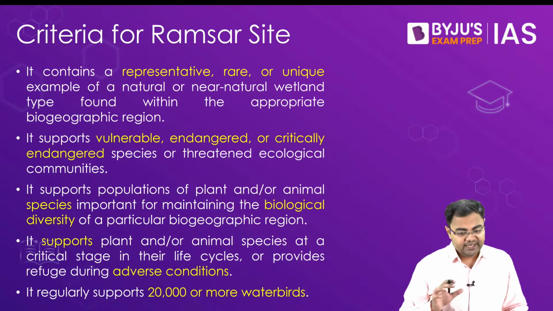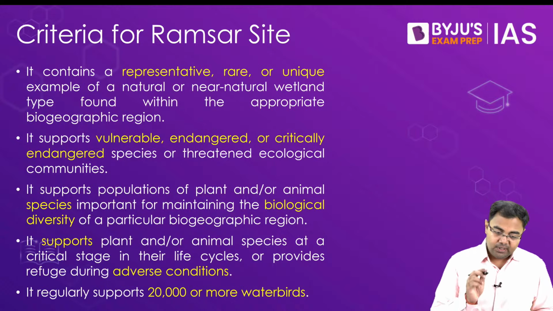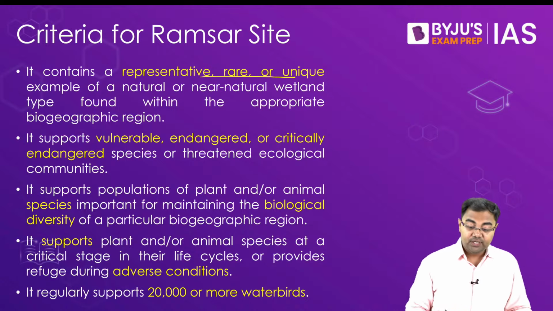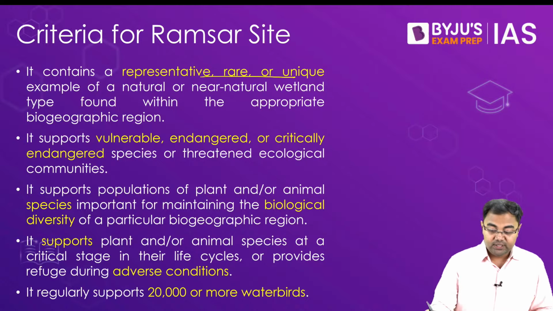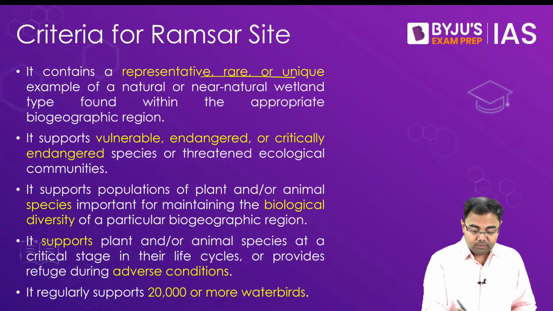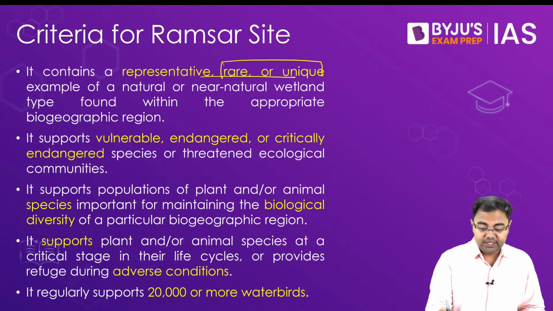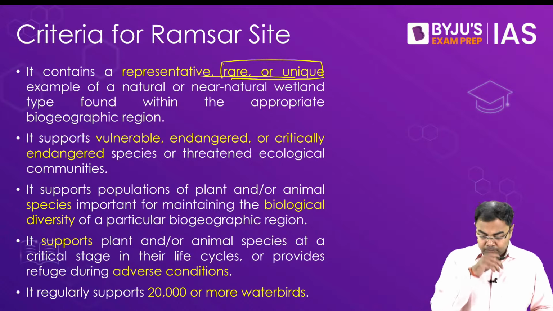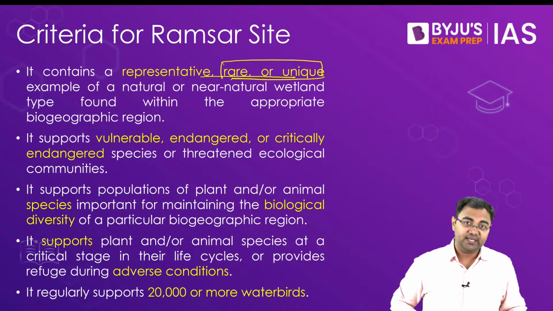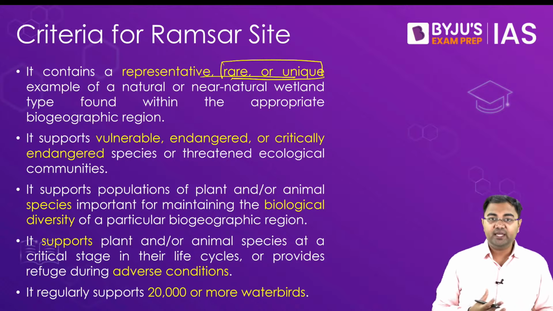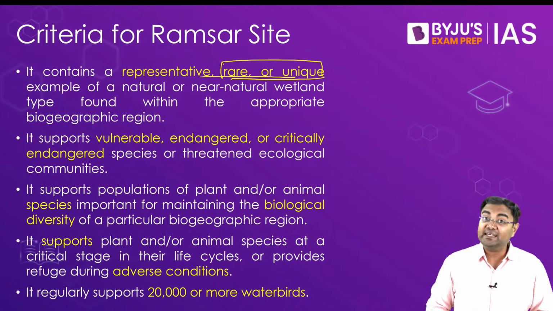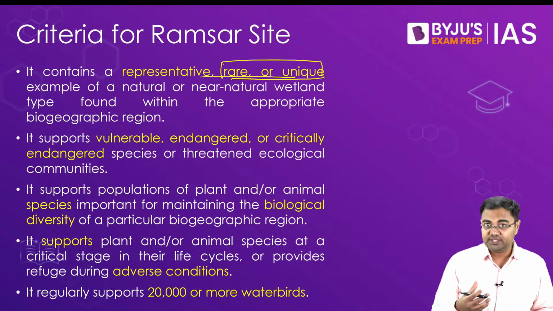Let's have a look at what these criteria are. First, it contains a representative, rare or unique example of a natural or near natural wetland type found within the appropriate biogeographical region. So the keywords are representative, rare or unique. And this is what you will see with many of these Ramsar sites, that they are crucially important because of the kinds of species, whether plant or animal species, which are found there. So because of that, they become very, very important.